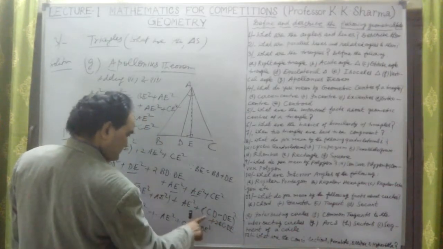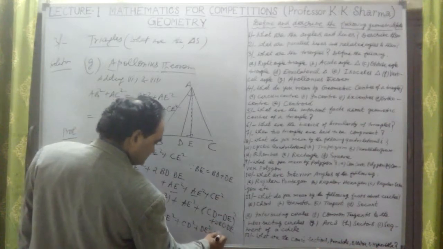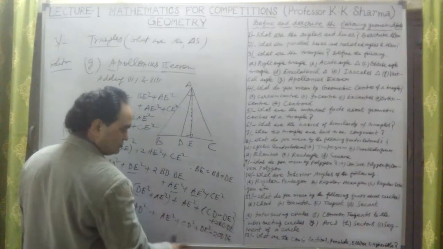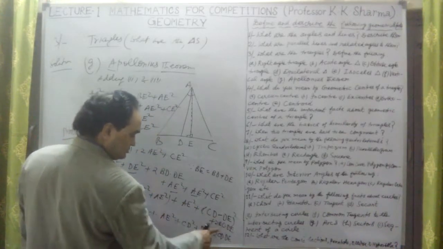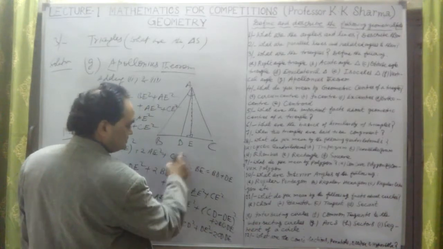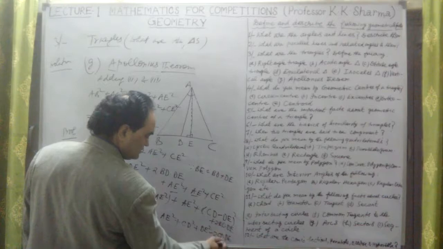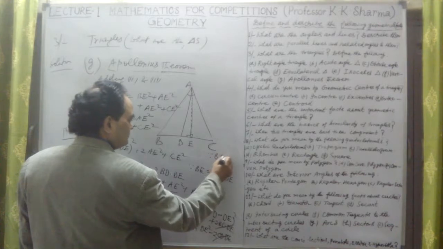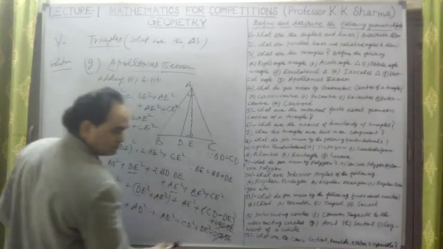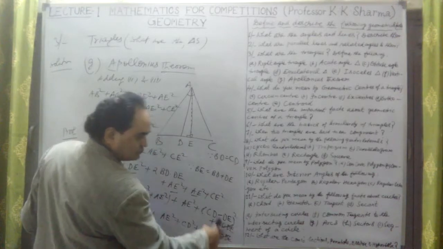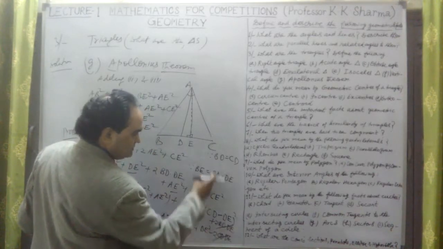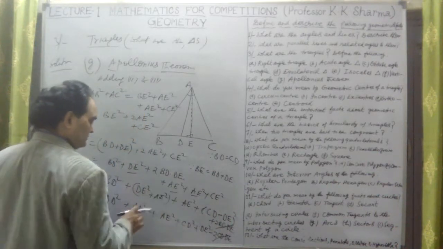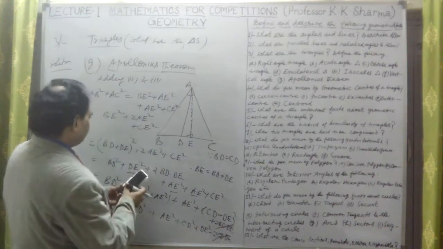Now from this, CD square plus DE square minus twice CD into DE is also there, this is minus sign. This is like A minus B whole square, A square minus twice AB. Now this twice BD into DE, because BD is equal to CD, is cancelled out. Twice BD into DE and twice CD into DE are the same thing, because in place of CD we can write BD. These two, negative and positive, cancel out.